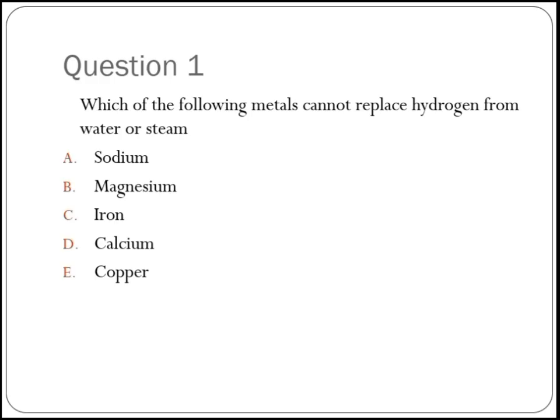Number one, which of the following metals cannot replace hydrogen from water or steam? A. Sodium, B. Magnesium, C. Iron, D. Calcium, E. Copper. Now this has to do with the reactivity of the metals. So for you to be able to answer this question, you actually have to know your reactivity series or the electrochemical series. Let's quickly go through it.